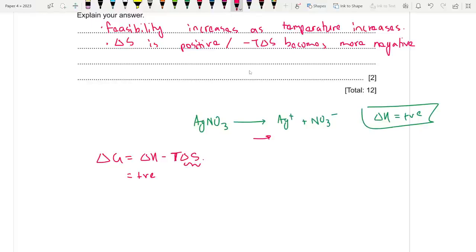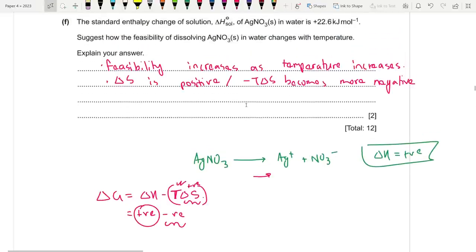So as you increase temperature, what happens? The value of T del S will increase in magnitude, and minus T del S, since del S is positive, as you increase temperature, becomes more negative. So when this section overtakes this one on the left hand side, del G becomes more negative, right? So that is exactly what we need to say.